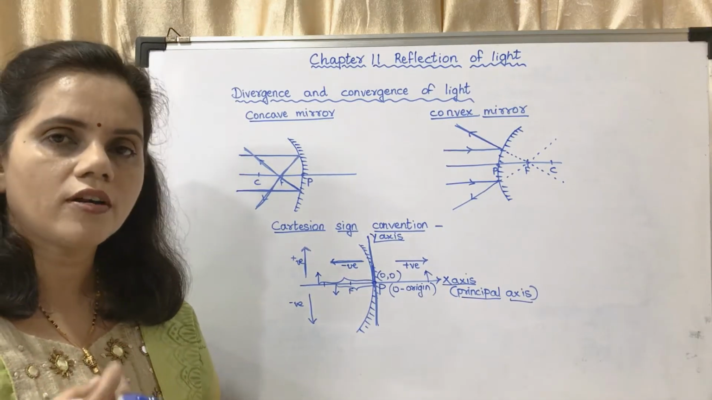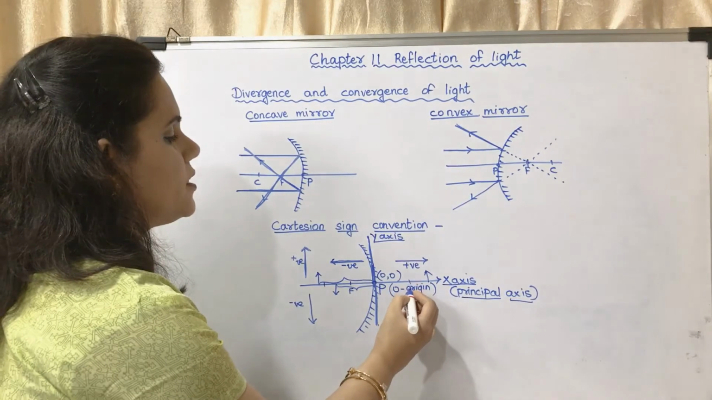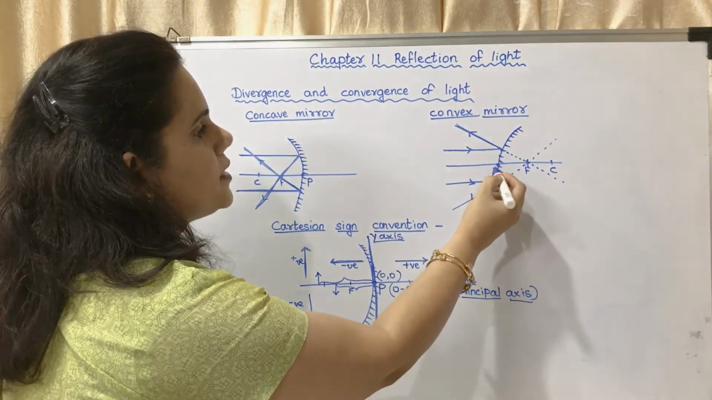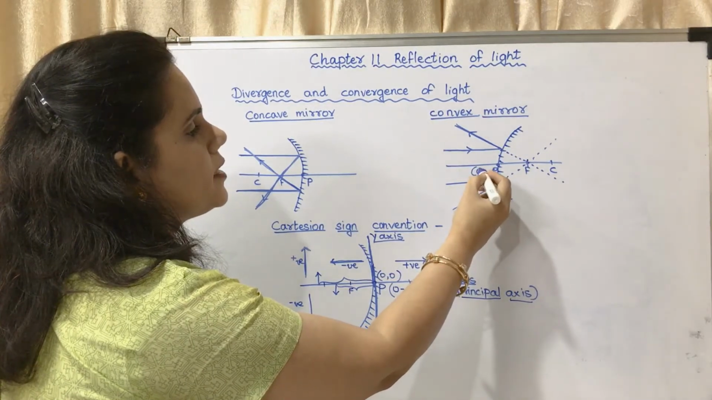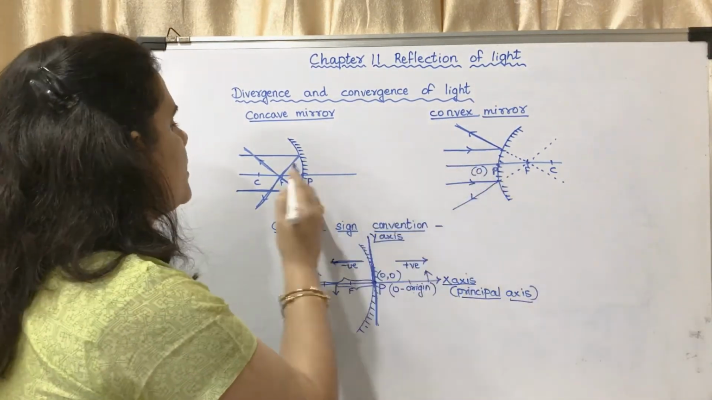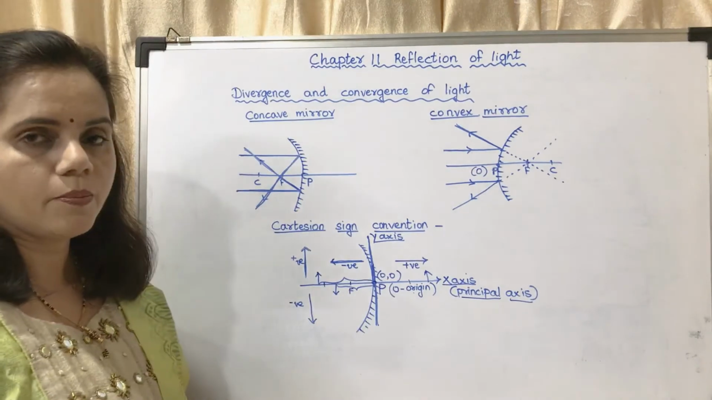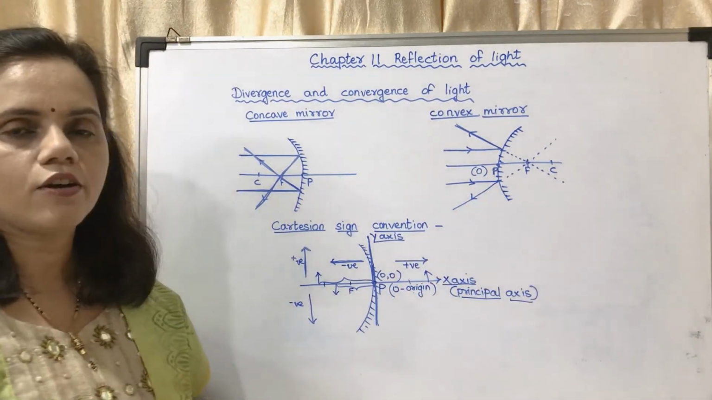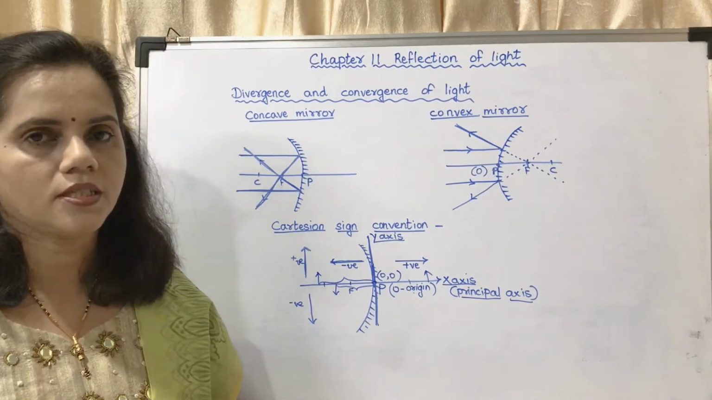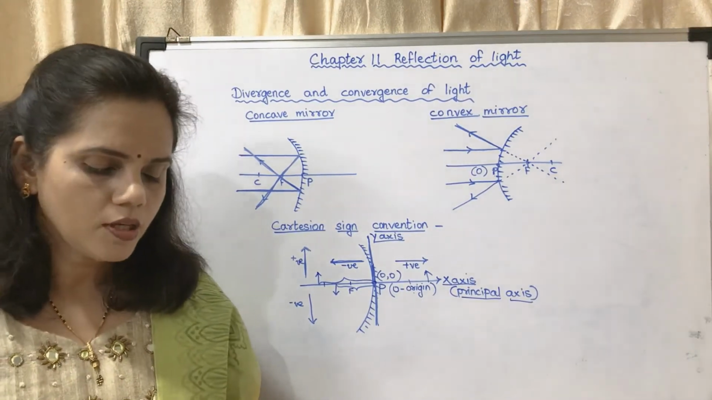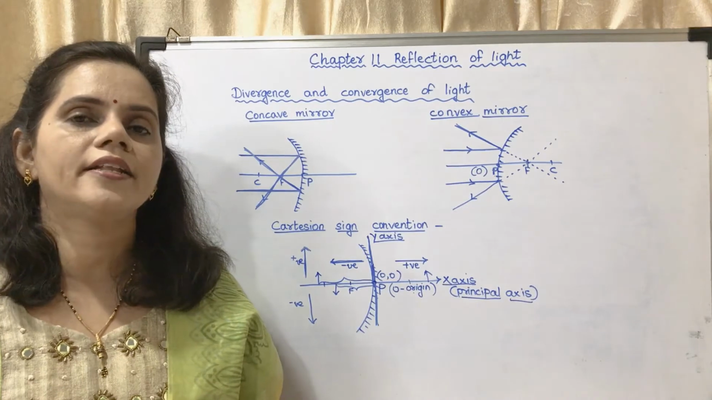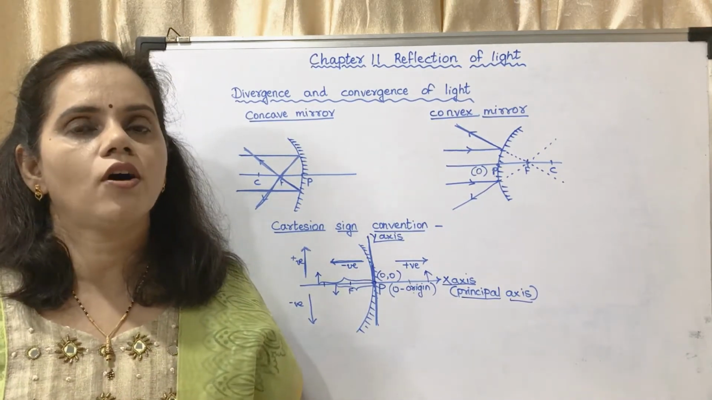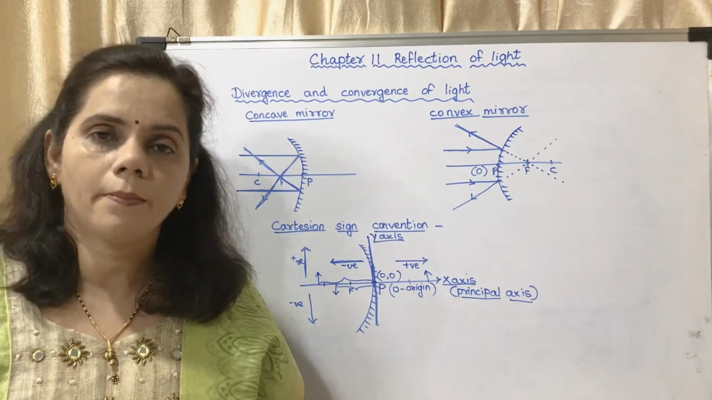But in case of a convex mirror, the focus is on the other side. You may see the diagram here. This is taken as the pole, this is the origin. In this case, it is on the left hand side of the pole, so it is negative. In this case, it is on the right hand side of the pole, so it is positive. So the last point is the focal length of a concave mirror is negative. The focal length of a convex mirror is positive.